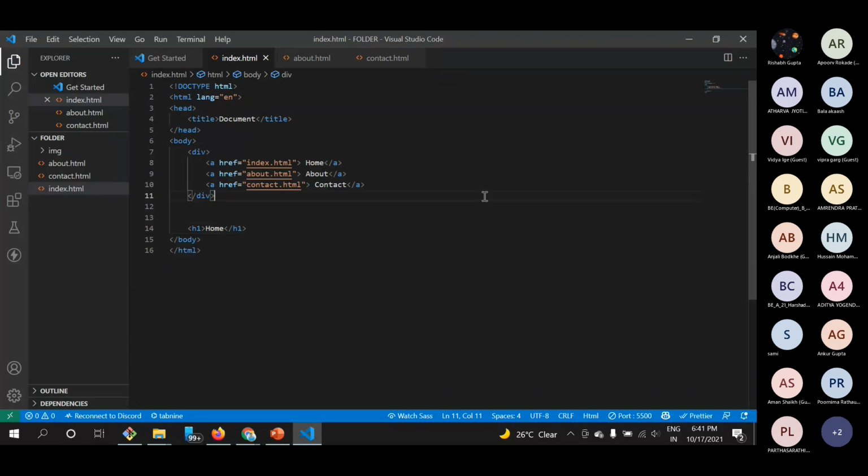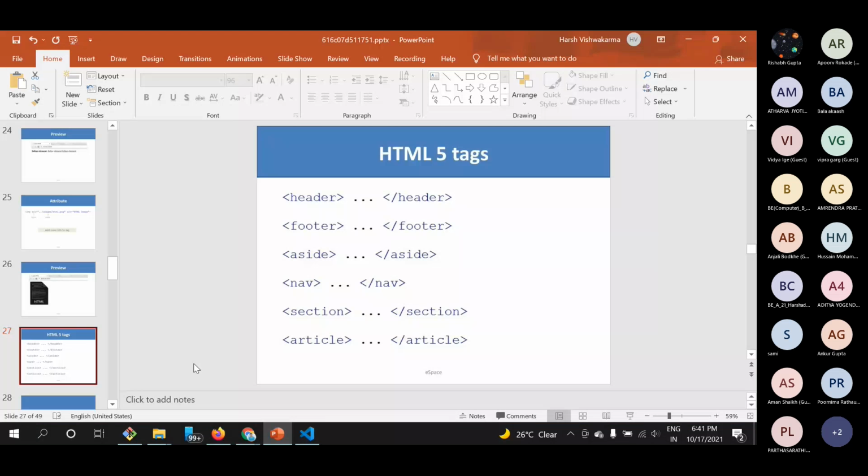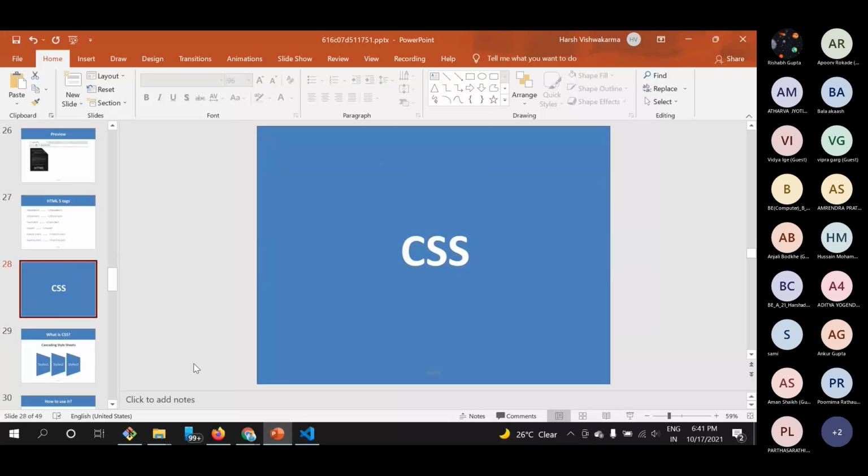So moving forward, this is just a brief intro about the semantic elements. Now we will talk about the CSS. As we have talked, HTML is nothing but just a structure of any website, like the human skeleton. The CSS is just like our muscles and the clothes. So how our website will look actually depends on CSS.